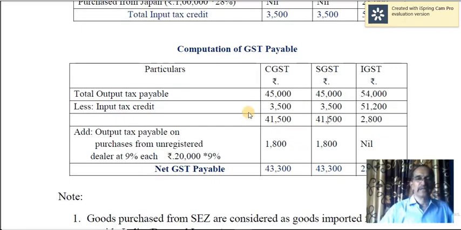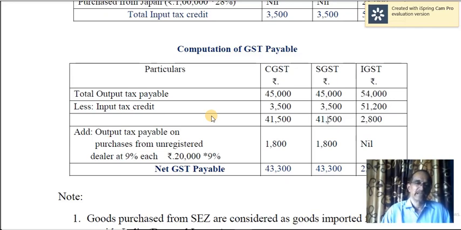I told you there is purchase of goods from unregistered dealer, and this is called reverse charge mechanism. So in this case the seller or supplier is not responsible for paying the taxes, GST I mean, whereas it is the buyer who is liable for paying the taxes on such purchases.